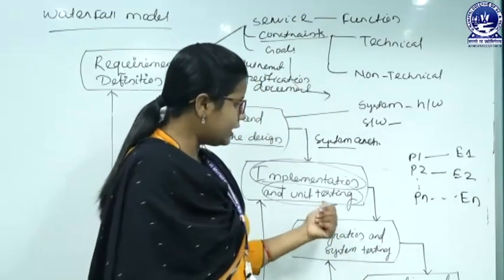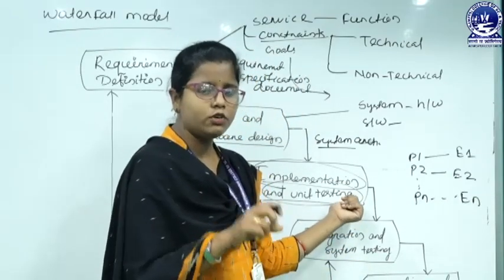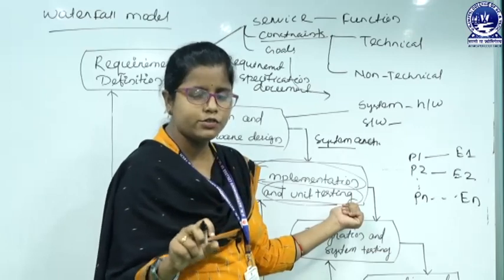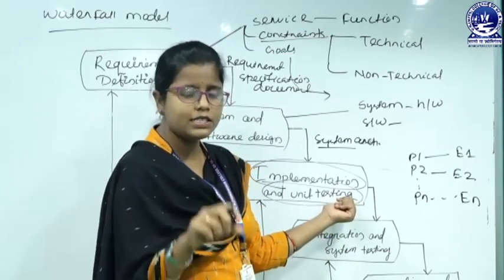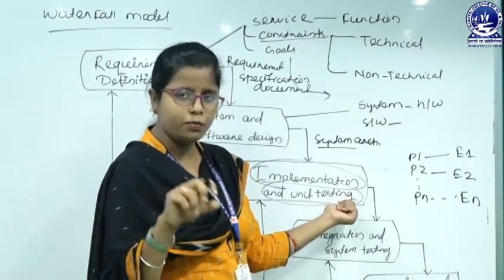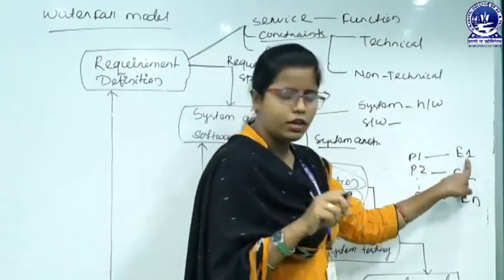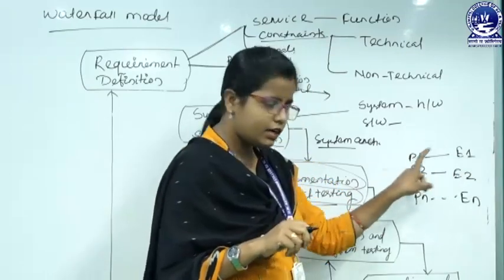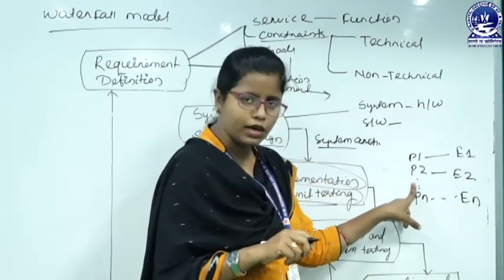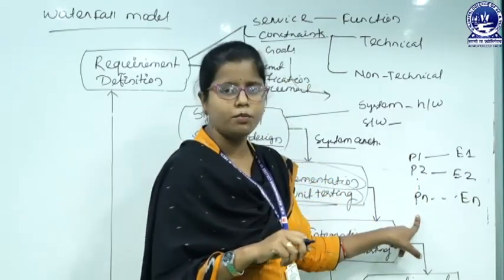Then unit testing means we have to test each individual unit, that is, each individual program. Who will test that? Employee 1 will test P1, employee 2 will test program 2, and employee n will test program n.